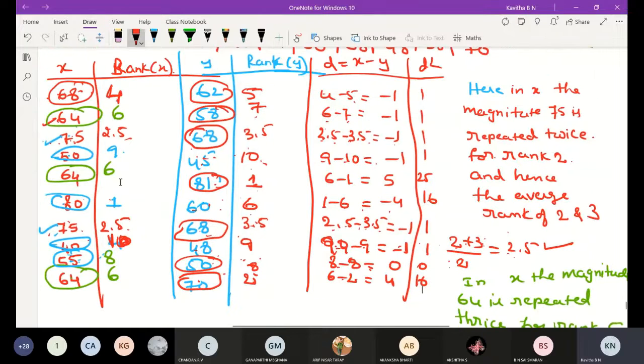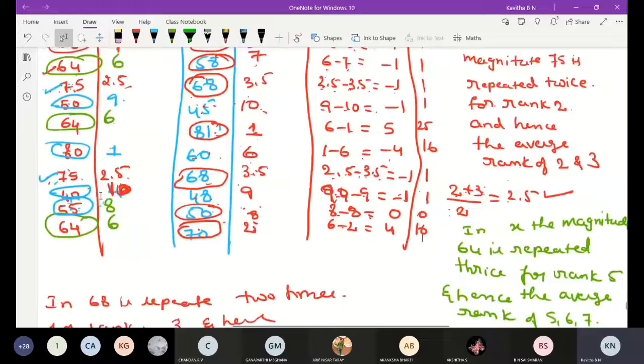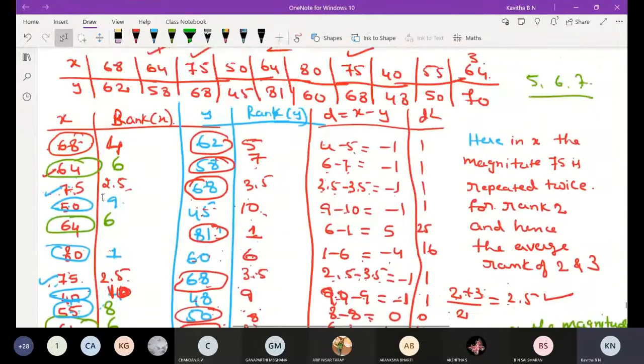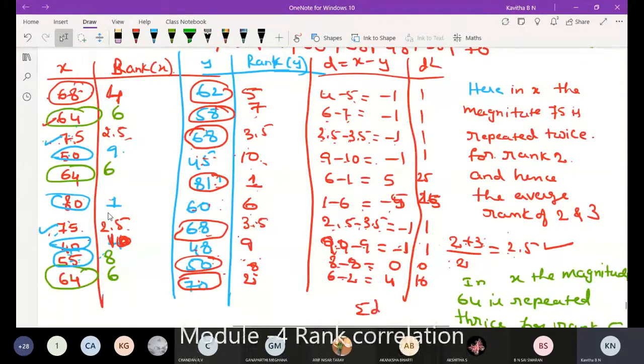Completed now, write down. Then next we need to find the rank correlation coefficient. We are using the second equation, because here the m value is there, so we have to substitute the m value also. Completed the table? Summation of d square is what? Summation of d square is 72, okay?